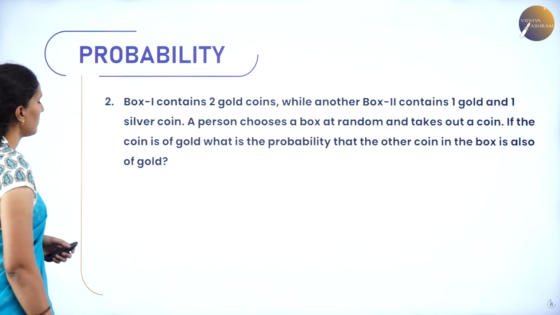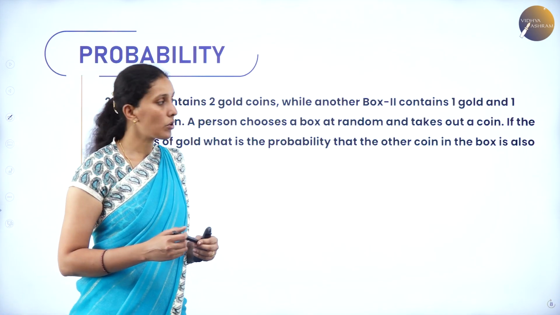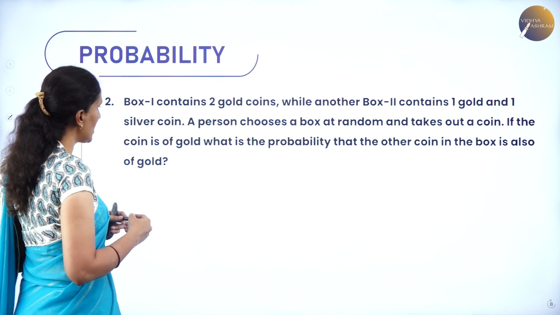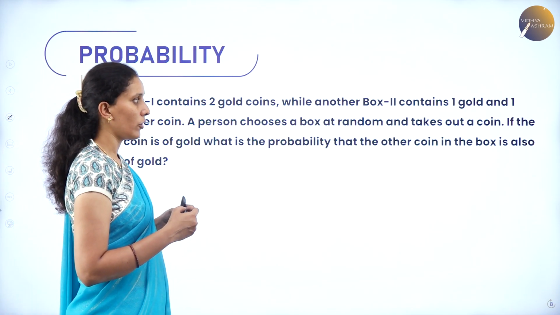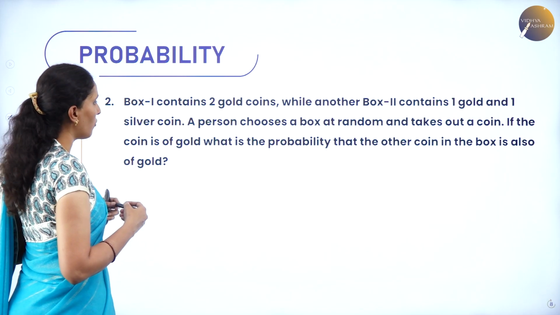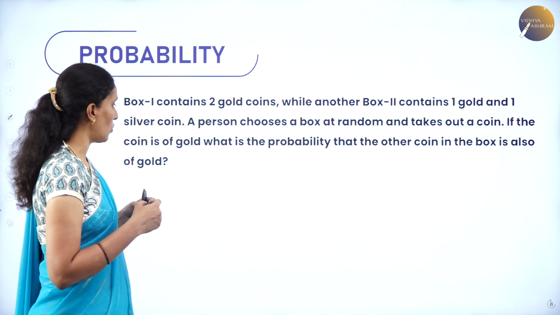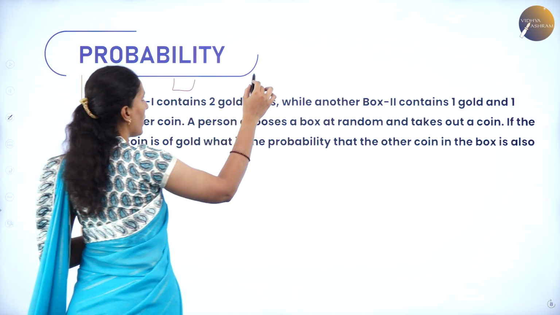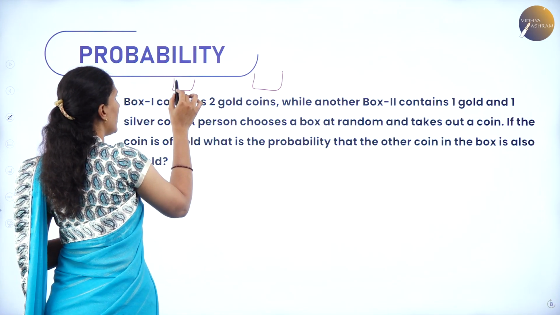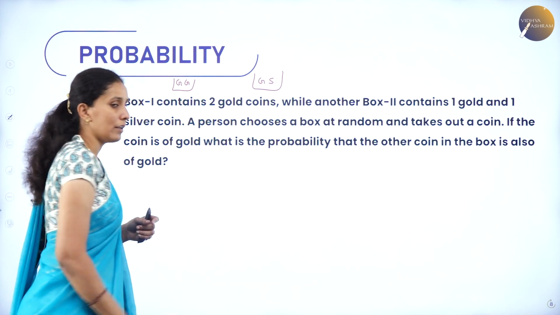Next. Box 1 contains 2 gold coins, while box 2 contains 1 gold and 1 silver coin. A person chooses a box at random and takes out a coin. If the coin is gold, what is the probability that the other coin in the box is also gold? So now I have 2 boxes. This is box 1 and this is box 2. Here I have 2 gold coins. Here I have 1 gold and 1 silver coin.